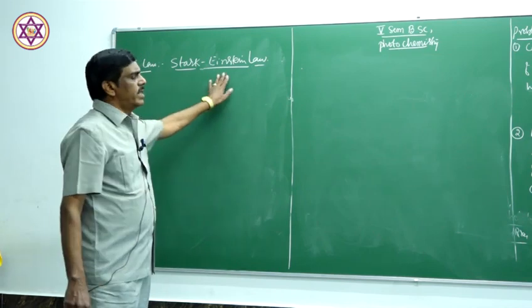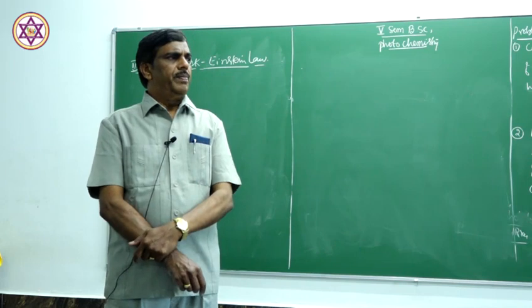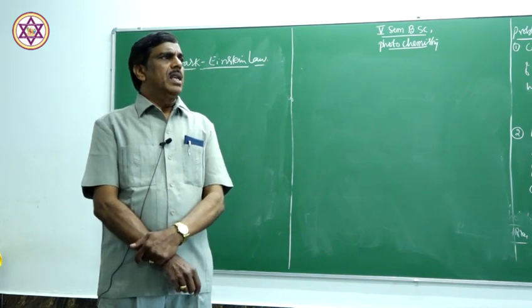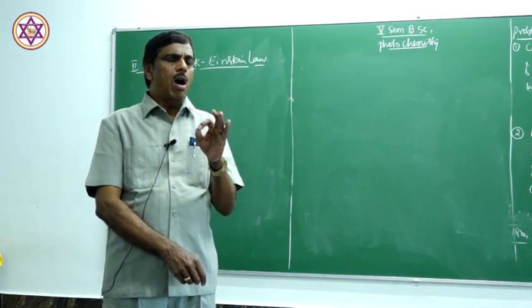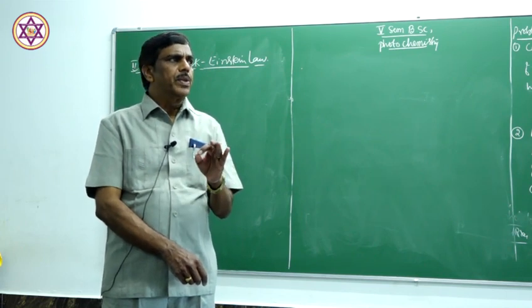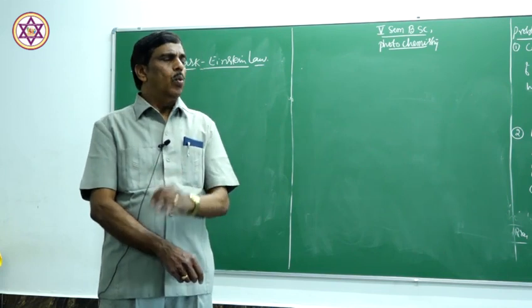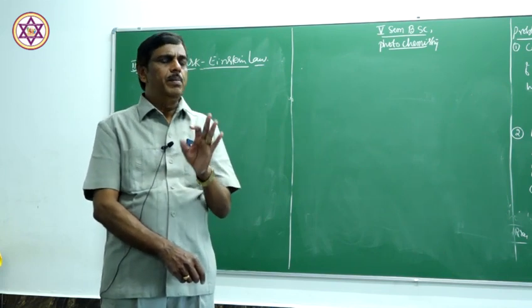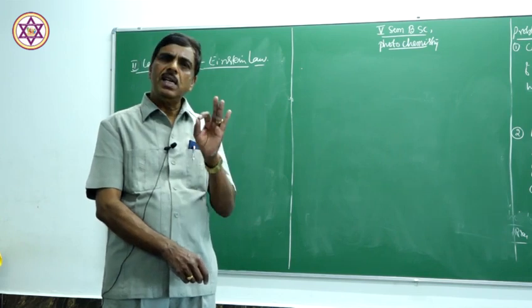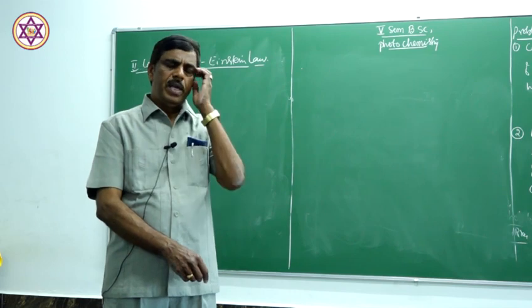Stark and Einstein observed that each molecule of the reacting substance absorbs one photon of light. That is the law. So one photon of light brings about the change in a single molecule or a single atom. That is the law.